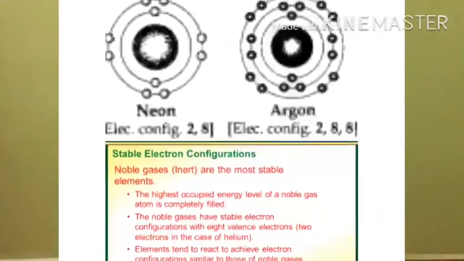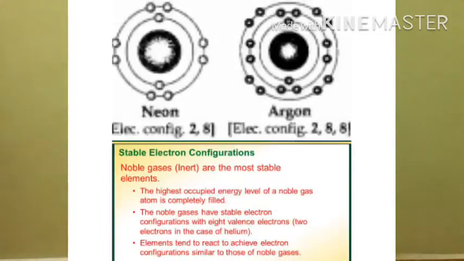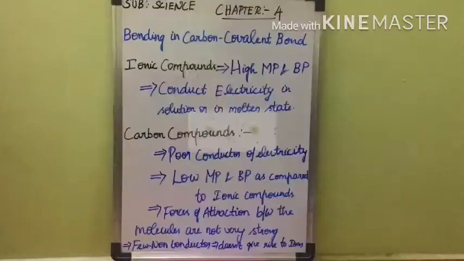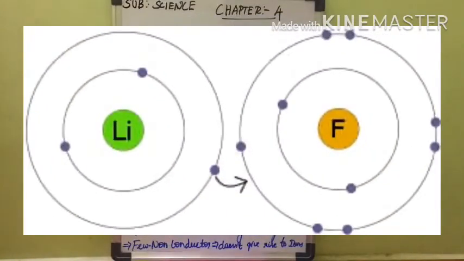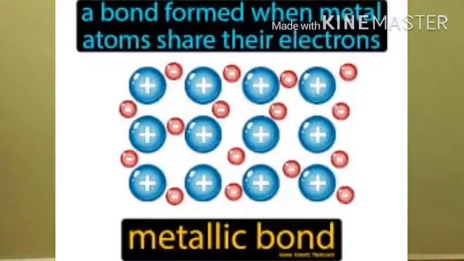Let me ask, why should we eat food daily? Because to lead a healthy and stable life. In the same way, every element would like to attain a stable configuration. Now, how will it attain the stability? Maybe by gaining, losing or sharing its electrons to form a bond.